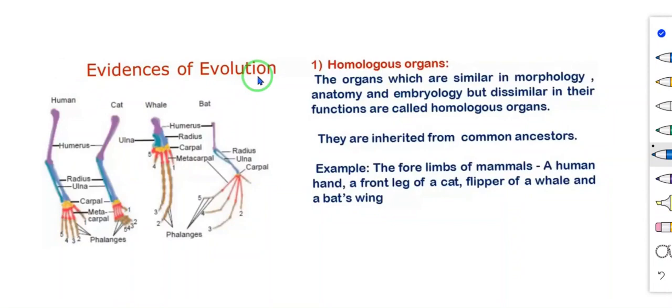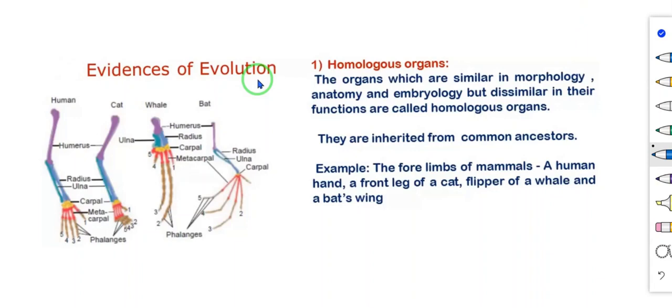Evidences of evolution. Evolution can be better understood only by observing the interrelationship between the existing organisms and also relating the similarities with the extinct organisms. These evidences support the concept that all organisms have evolved from common ancestors.